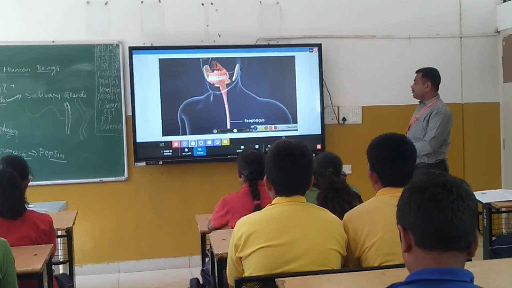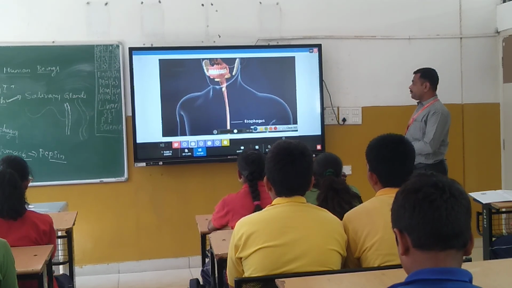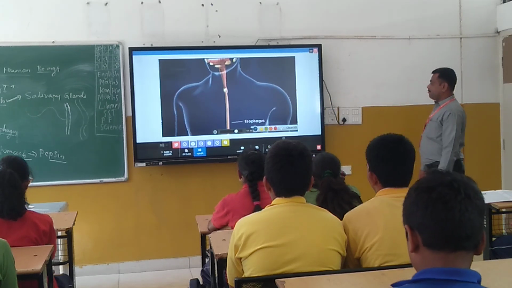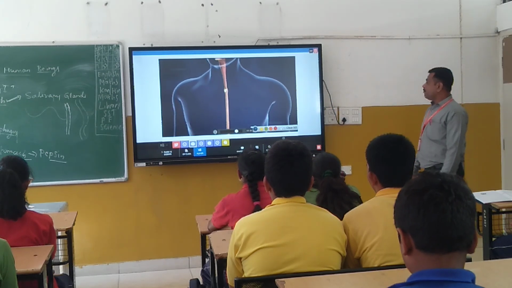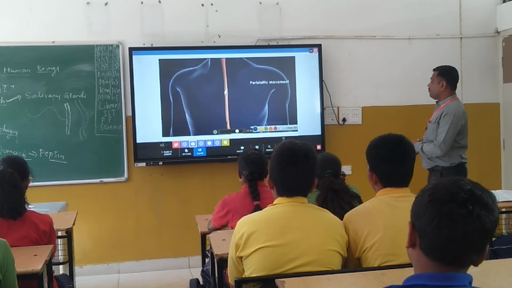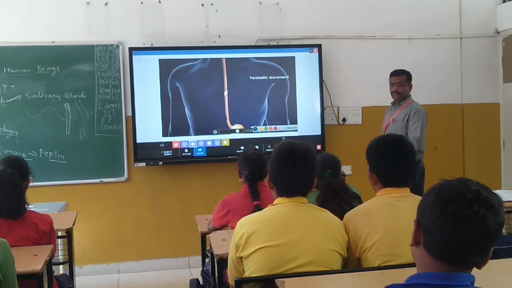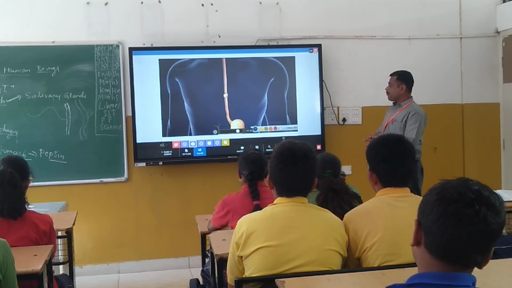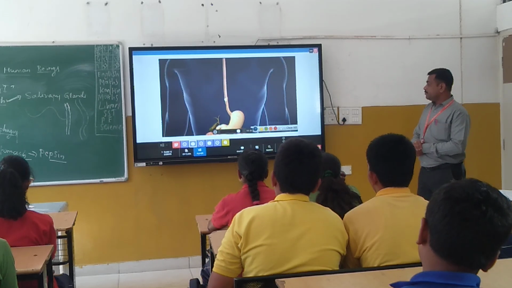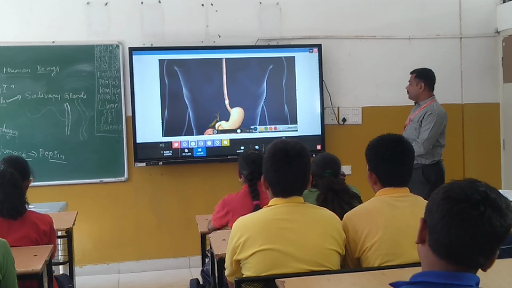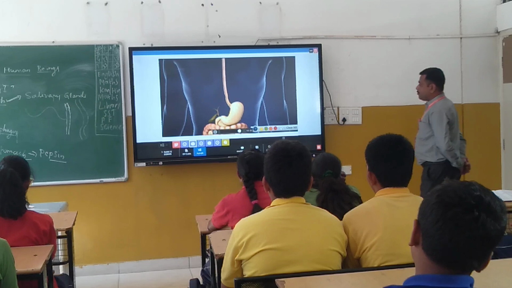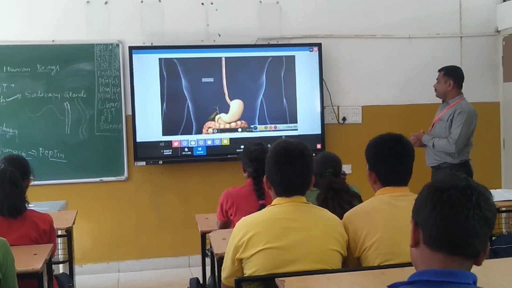The esophagus is a thick-walled muscular tube located behind the windpipe. It extends through the neck to the stomach. The bolus of food moves through the esophagus by peristalsis, a rhythmic series of muscular contractions that propels the bolus along. There are no digestive glands in the esophagus. The bolus moves into the stomach for further digestion. We shall learn about the second part of the digestive system in the next session.